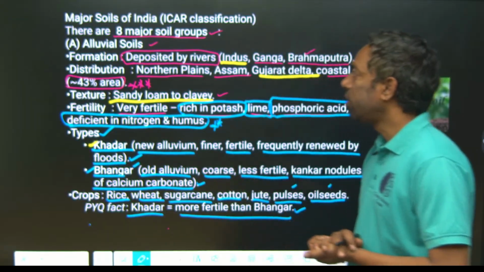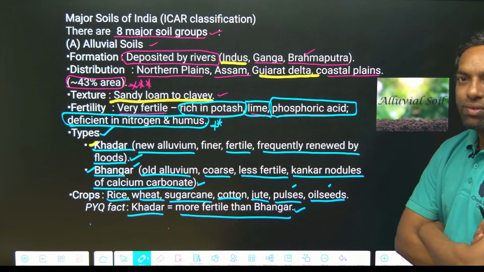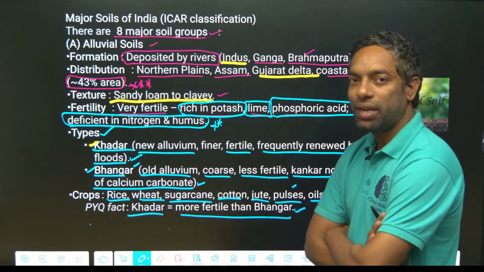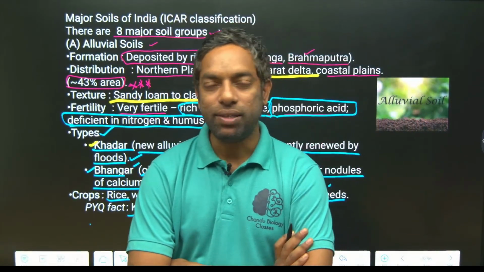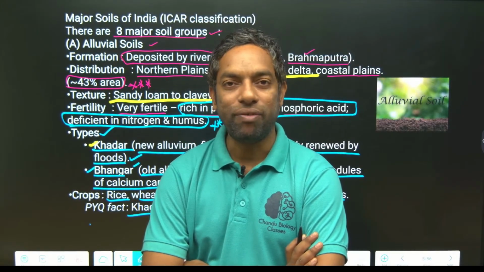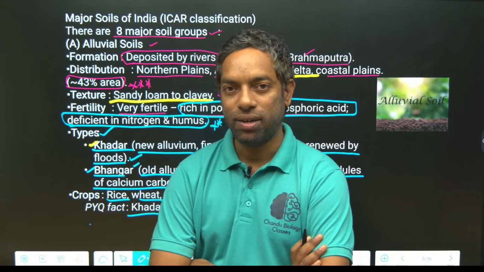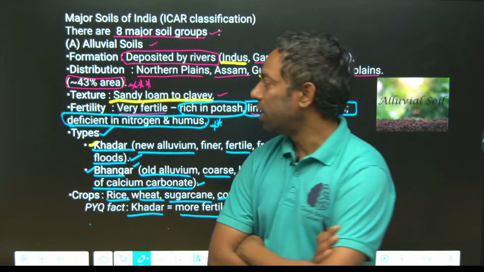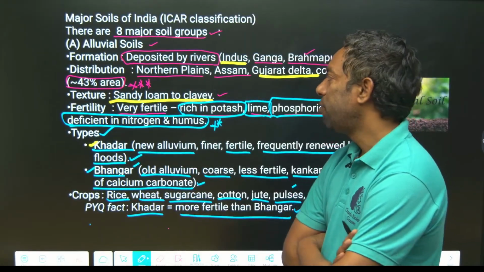Guys, just look here again. According to the ICAR, Indian Council of Agriculture Research, Delhi, soil is classified into 8 categories, 8 types. They can ask you: according to the ICAR, how many types of soils are there? 8 types. There is a question. Okay, 8 types. What are they? First one is alluvial soil.